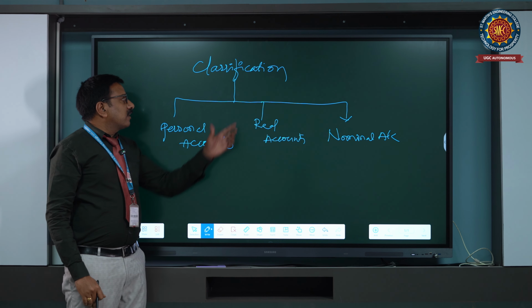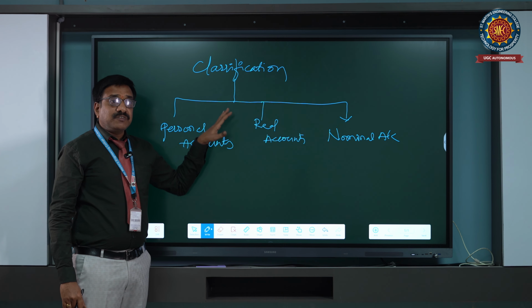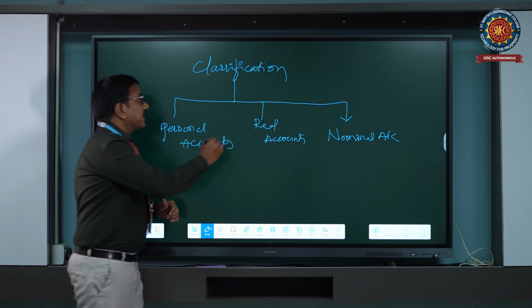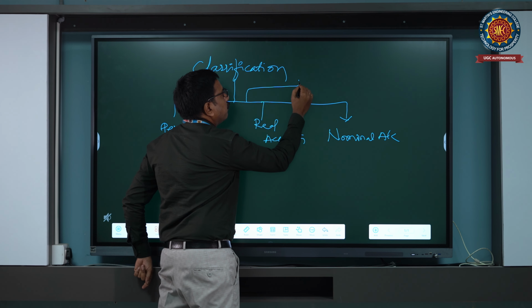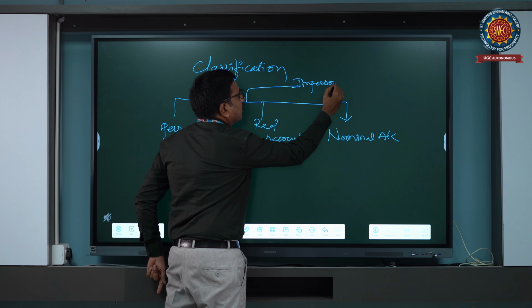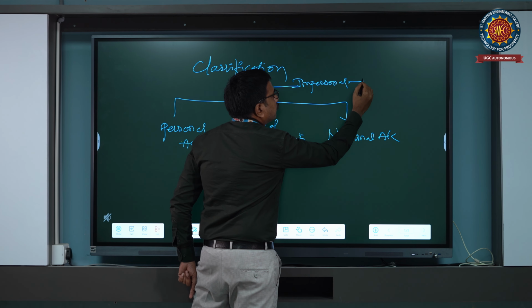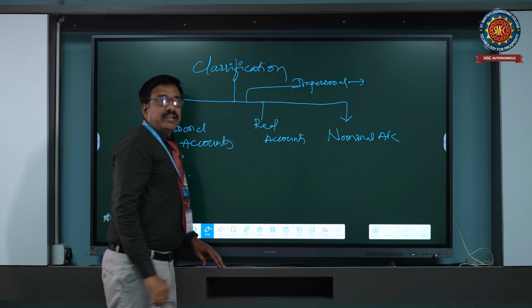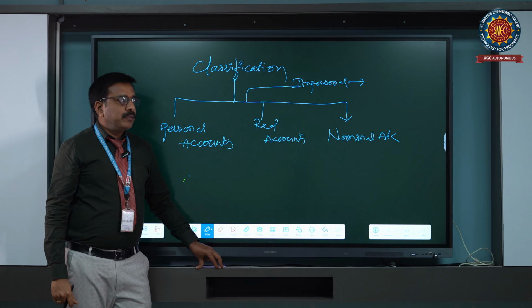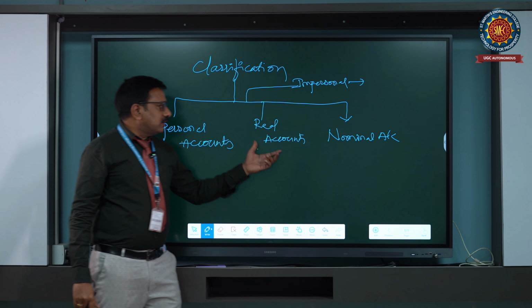So firstly, classification of accounts is divided into two types. First one is personal accounts, second one is impersonal accounts. We have taken the real account and nominal account from the impersonal accounts. Why is it called impersonal? Because there are natural factors, natural companies.